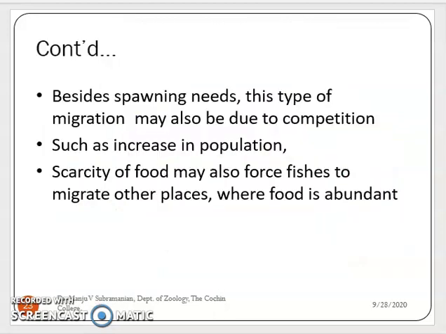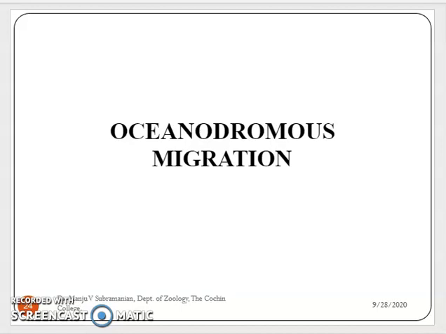Besides the spawning needs, this type of migration may also be due to competition. So this type of migration, the Potamodromous migration, also takes place as a result of competition. When the population increases in one area due to the scarcity of food, the fishes migrate from one area to another, to the area where there is an abundant supply of food.